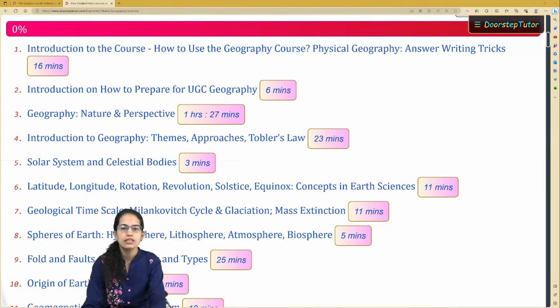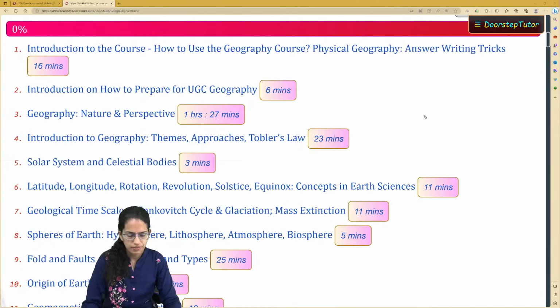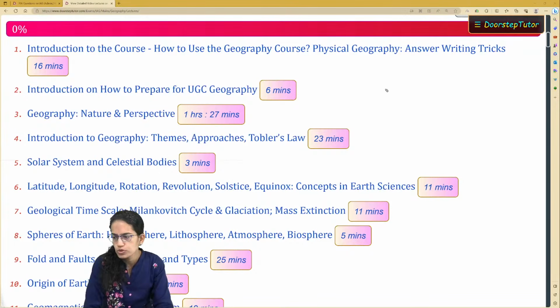Now, to begin with, this time geography optional, three topics are exceptionally important. The first topic is Fujiwhara effect. We have covered Fujiwhara effect separately in one of the classes, so let me just mention it here again. If I mention the three most important topics, the first one is the Fujiwhara effect. We have covered that separately.